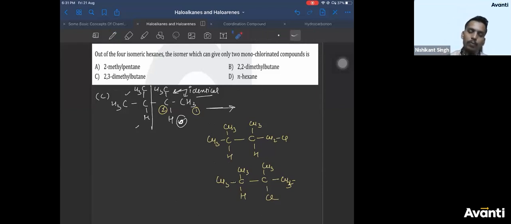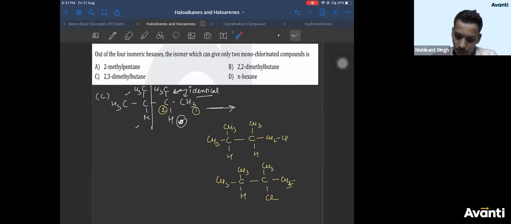No other. If you see another way, if you don't want to bisect it, you can simply say all four CH3 are identical because all of them are bonded to CH. Then you can say these two CH are identical because this is CH having 2 methyl, CH having 2 methyl. So both the CH are identical. So one product with CH, one with CH3. Two products in total you will get. Right. That's all we have in this reaction.